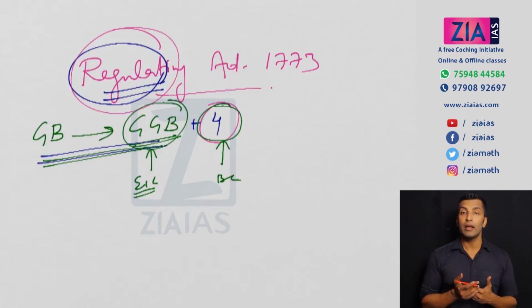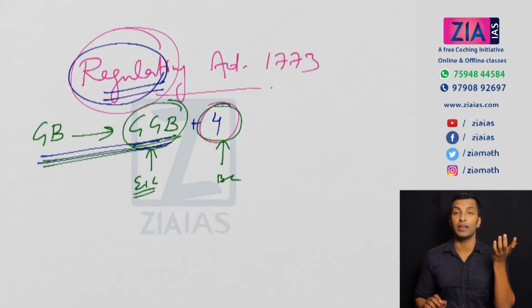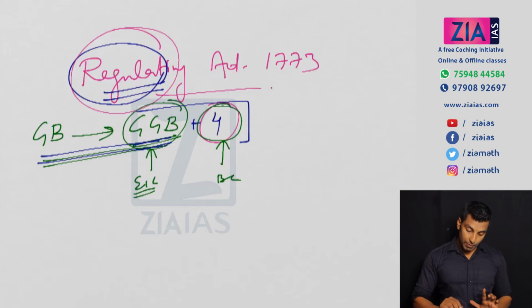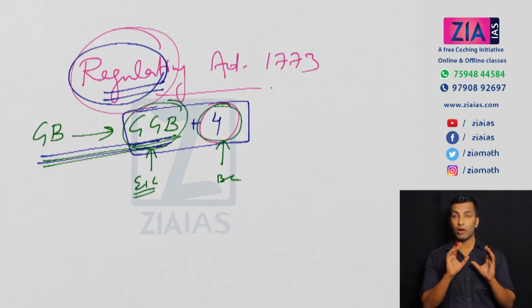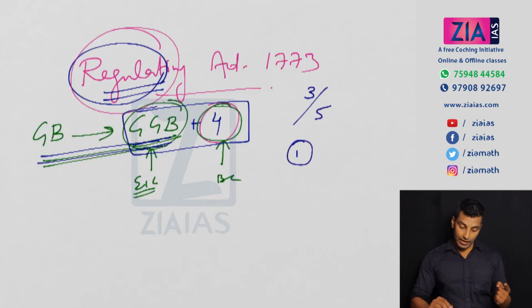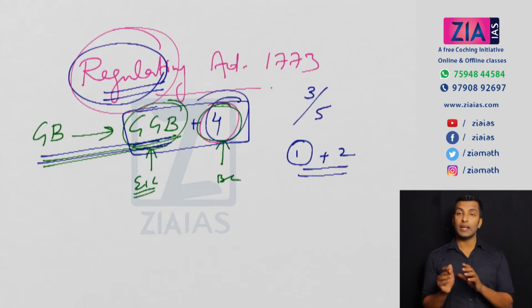Now how are you controlling? Because if the Governor General of Bengal wants to take any decision, you need to get the support of a majority. So decisions are implemented on the basis of majority. Now the council comprises 4 members. So Governor General of Bengal plus 4, so total 5. Now majority means 3. So you need the support of 3. So if the Governor General wants to implement any decision, he needs the support of minimum 2. But what happened is, right from day 1, 3 out of these 4 gentlemen who came were against the Governor General. We'll discuss about it.